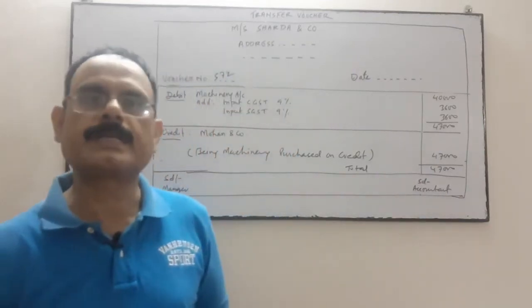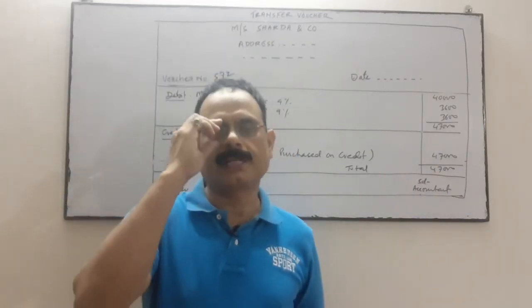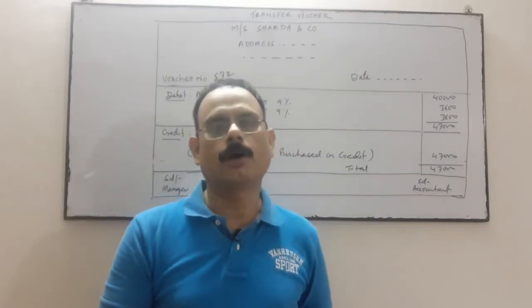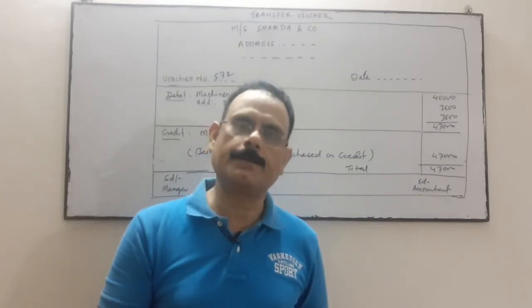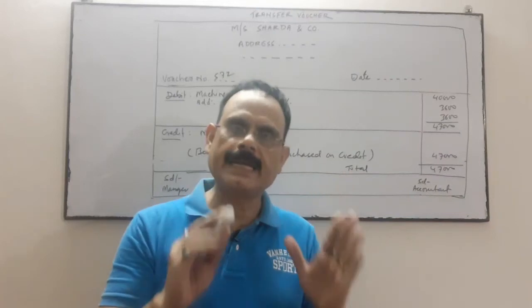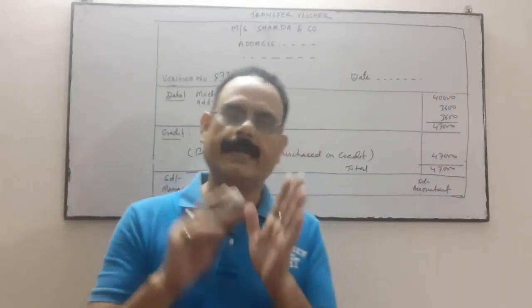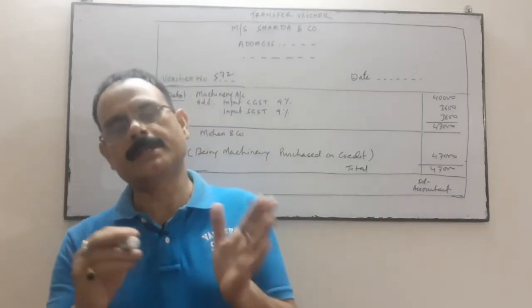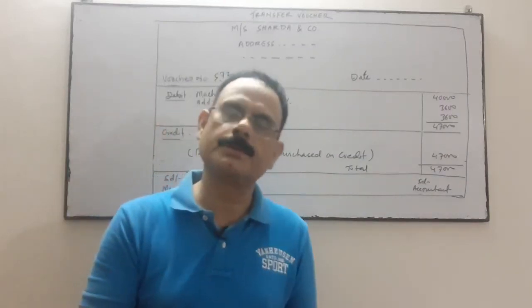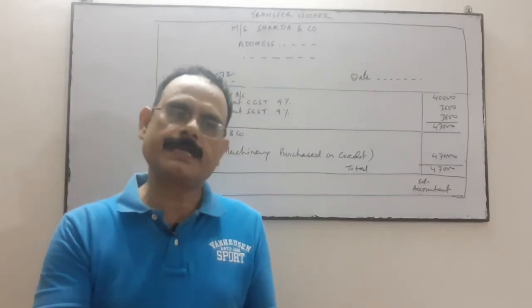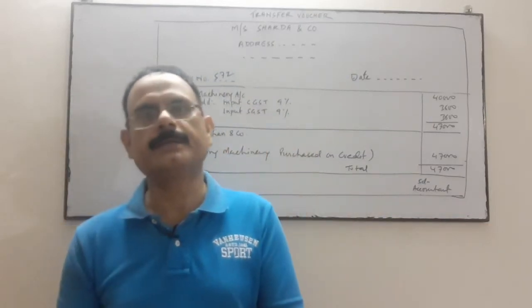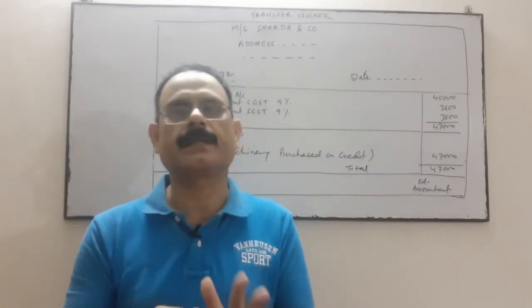This is your transfer voucher. So transfer voucher or non-cash voucher is prepared at the time of credit purchase or credit sale of machinery or any assets, or credit purchase or credit sale of goods, credit purchase or credit sale of investment, means it is for credit transactions.